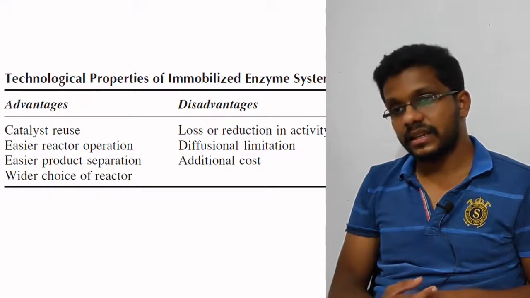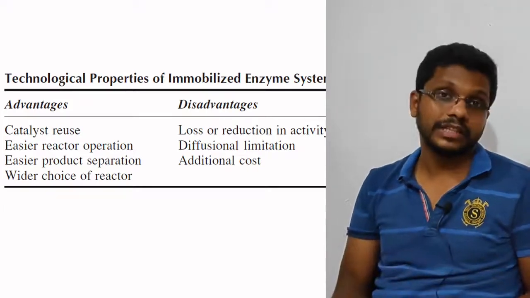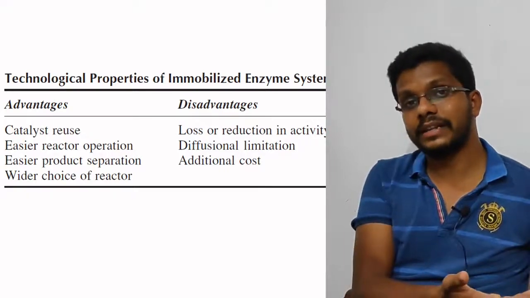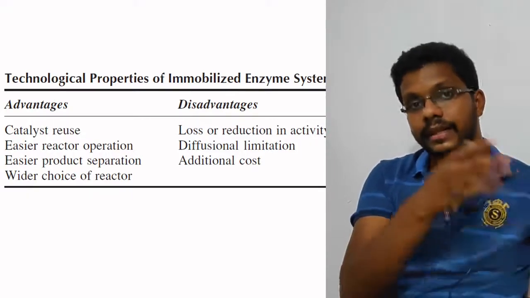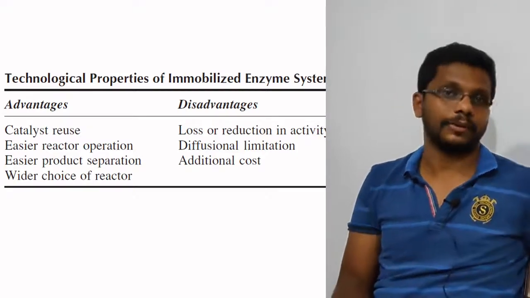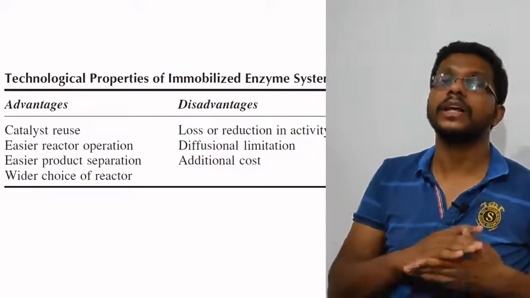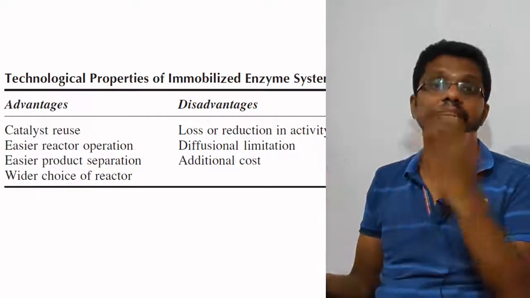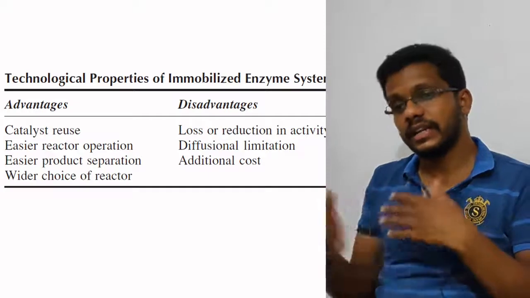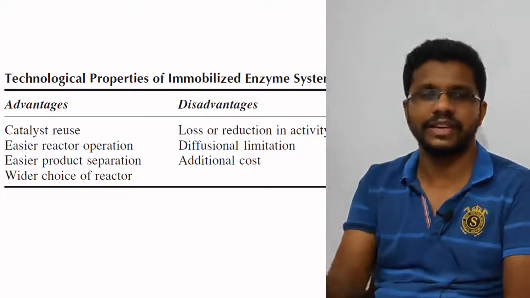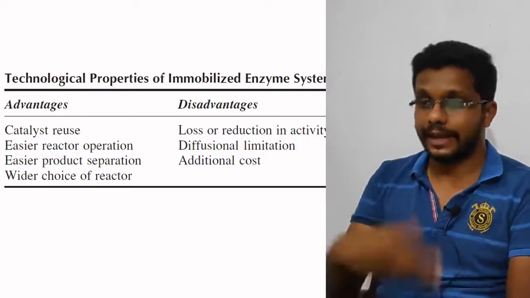And another point is the additional cost. In order to get the enzyme, we need to culture the microorganism and isolate the enzyme, then immobilize. So there is always another phase of growth of microorganism. We cannot just avoid the whole growth of microorganism from here, because in order to get the enzyme, we need the microorganism. So it may add an additional cost during the immobilization process, but in most of the cases, we are running it very economically.